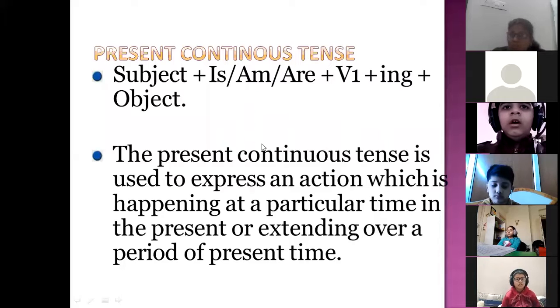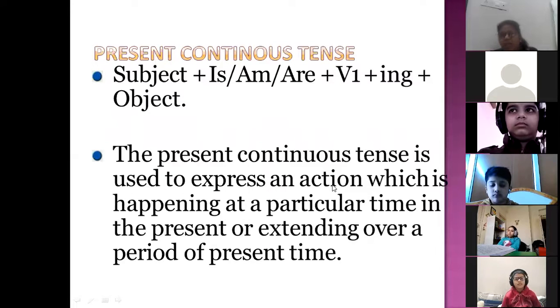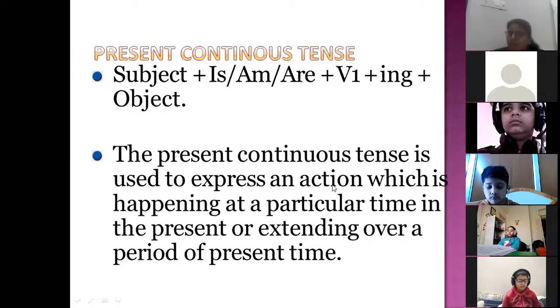So, the present continuous tense is used to express an action which is happening at a particular time in the present. Okay, that is going on. Like you are attending your English class. It means the action is going on. It is continuous. You have not stopped. You have not finished. It is still going on.